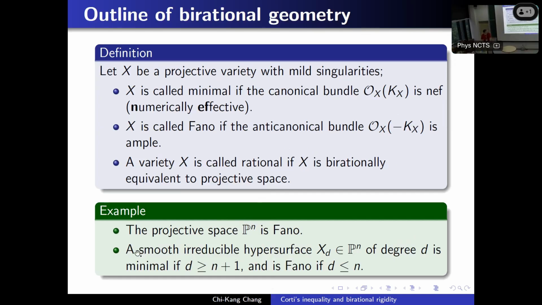Also, in case the variety is a smooth irreducible hypersurface, where hypersurface means the variety is defined by only one polynomial, that is, it is the zero locus of a unique polynomial, then this is minimal if the degree is at least n-1, or it is Fano if the degree is at most n.